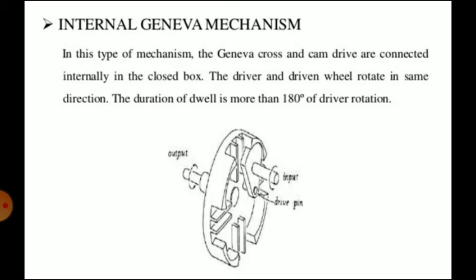The external form is very common as it can be built smaller and can withstand higher mechanical stresses. Because the driven wheel is always under full control of the driver, impact is a problem. So it can be reduced by designing a pin in such a way that the pin picks up the driven member as slowly as possible. So both the Geneva mechanisms can be used for light and heavy duty applications. Generally, they are used in assembly machines.